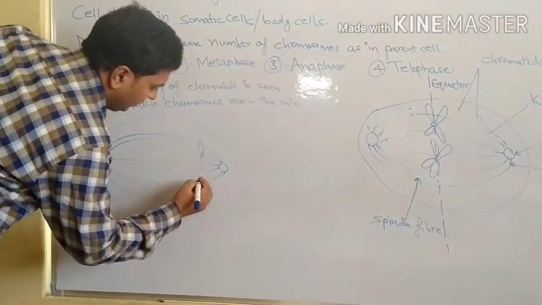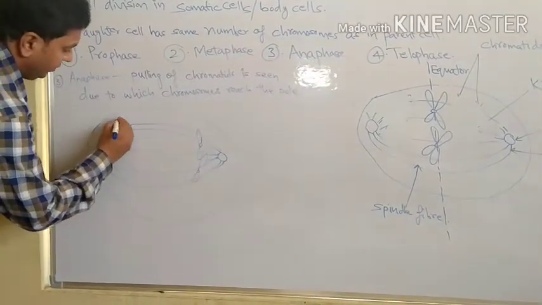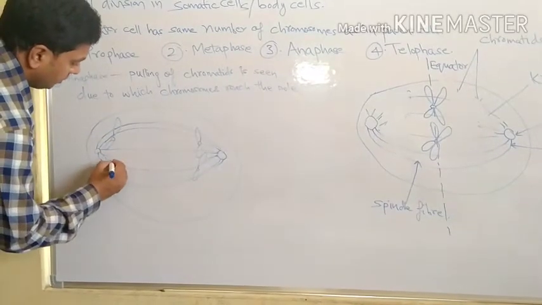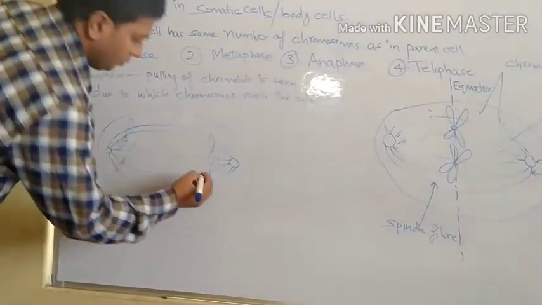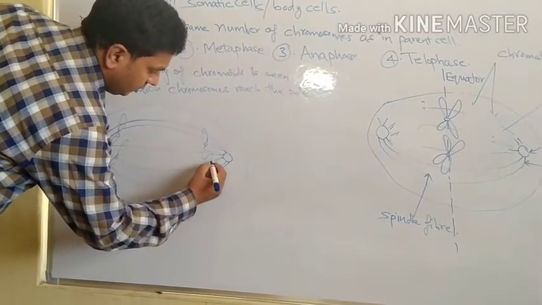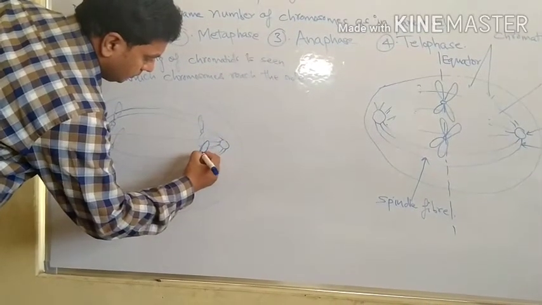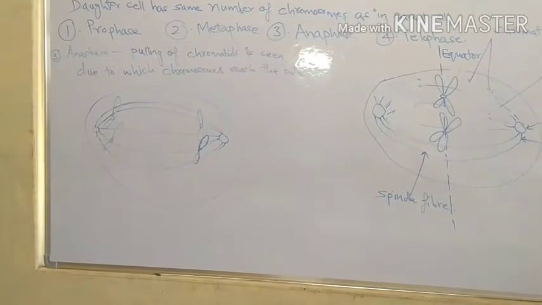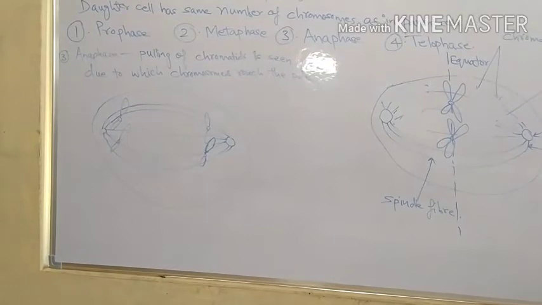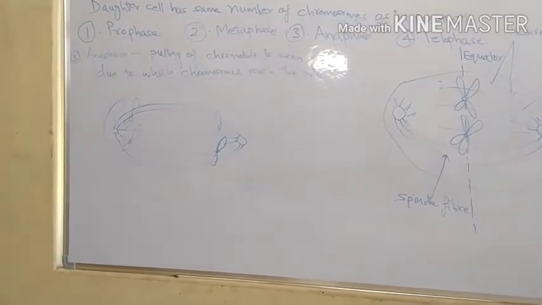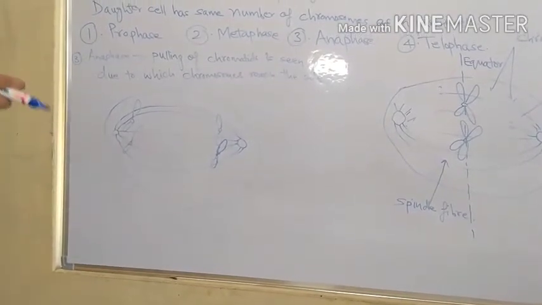See, chromatid 1, 2 reach the pole. Here also it reached the pole. So in this anaphase stage, chromosomes reach the pole and daughter chromosomes migrate toward the pole. Anaphase is over now.